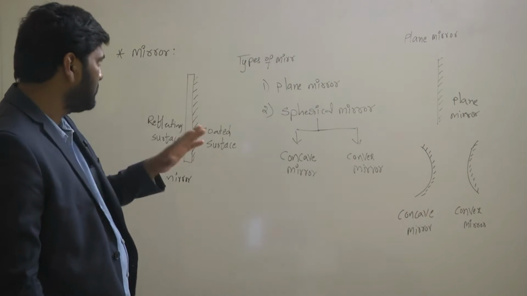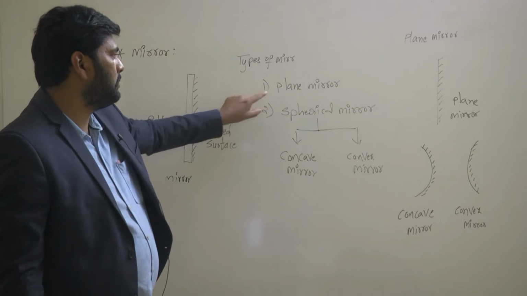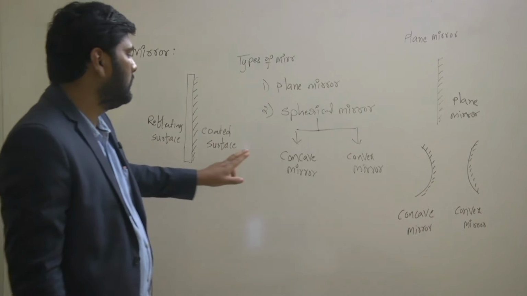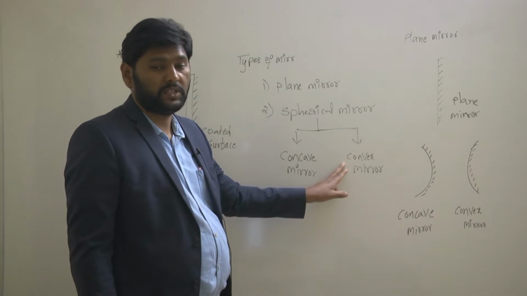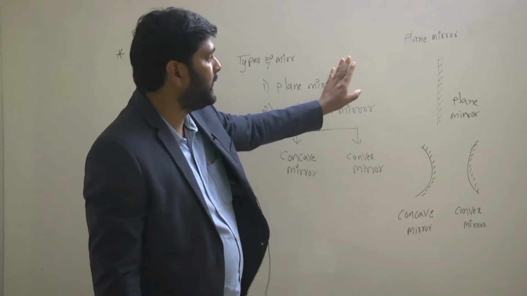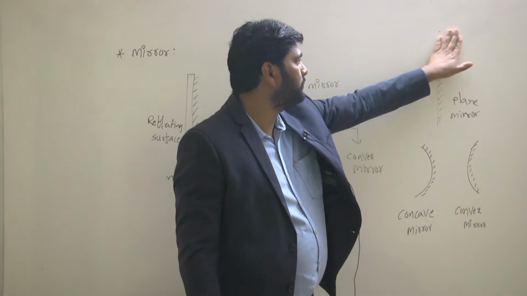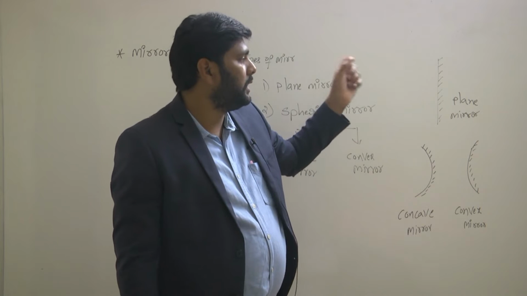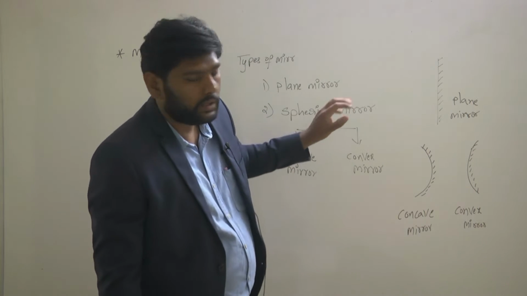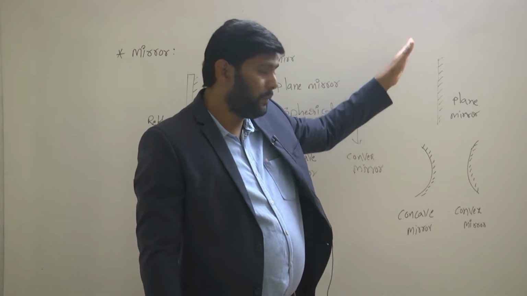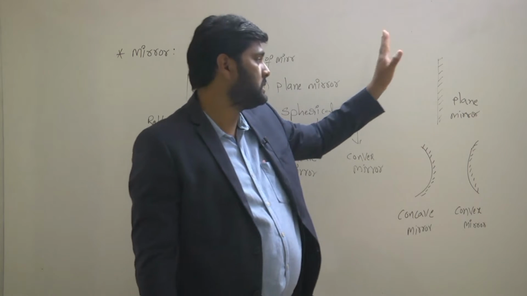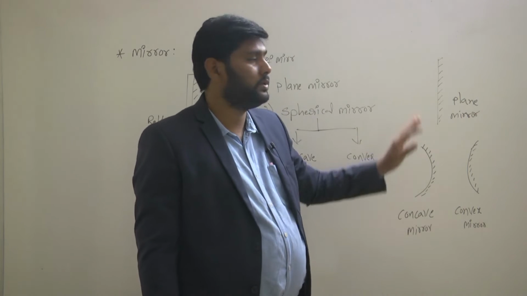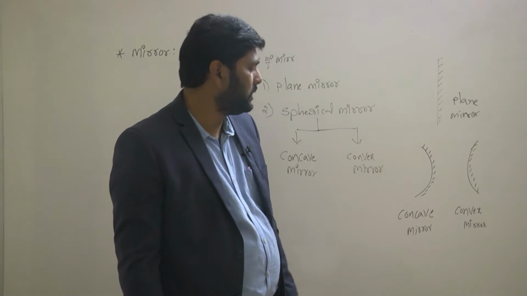Once again I am repeating the types of mirror. We have two types, plane mirror and spherical mirror. The spherical mirror again has two types: one is the concave mirror, the other is the convex mirror. This is a plane mirror diagram. If you take a plane glass surface and coat one side, the whole thing acts like a plane mirror. Even here, the concave mirror also.